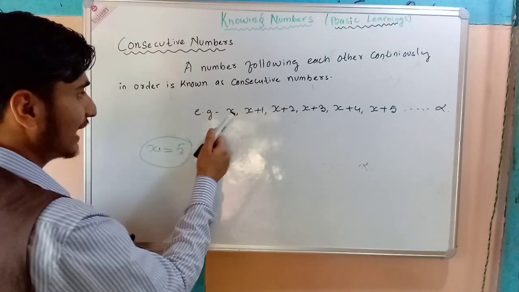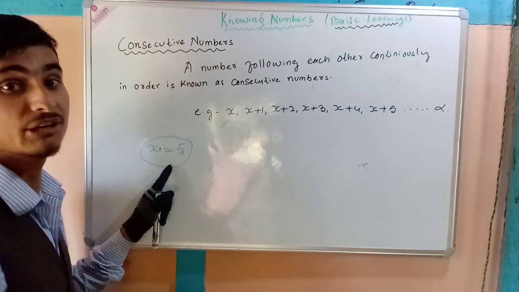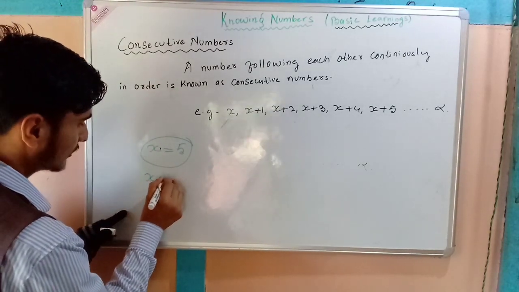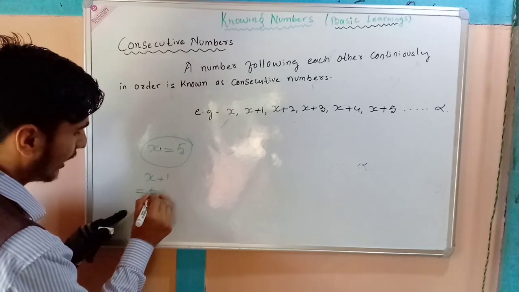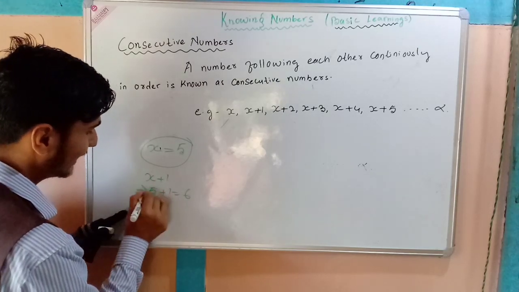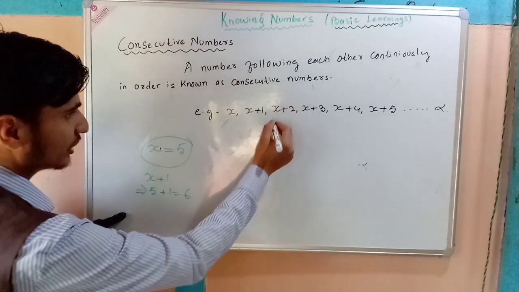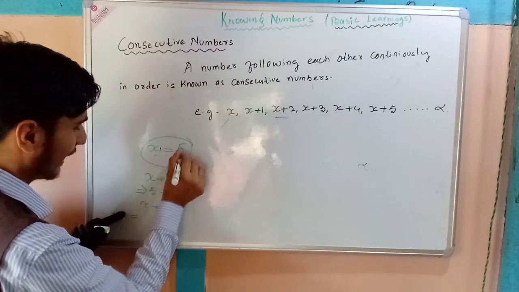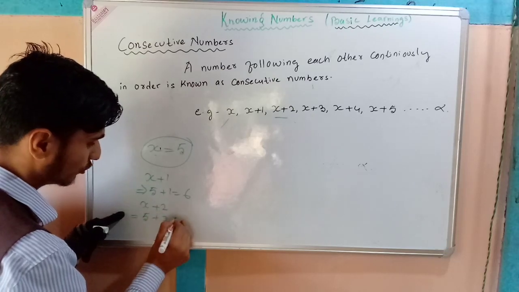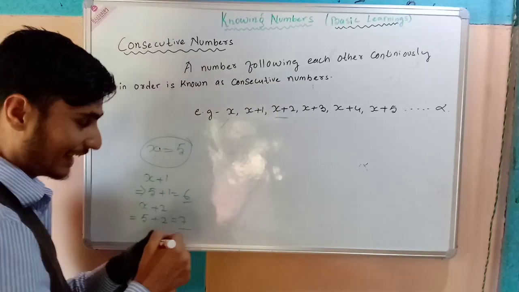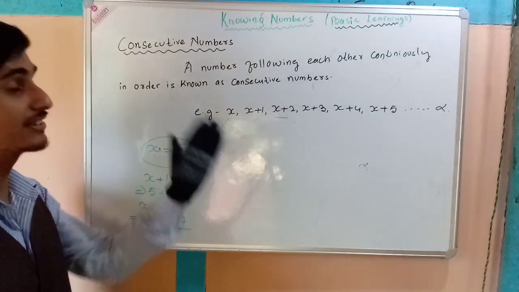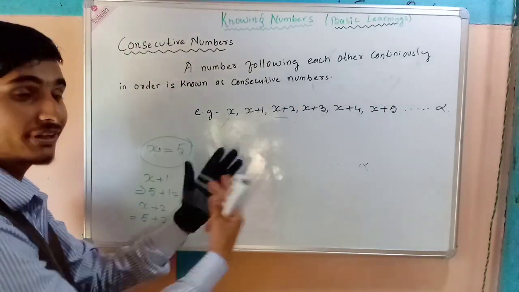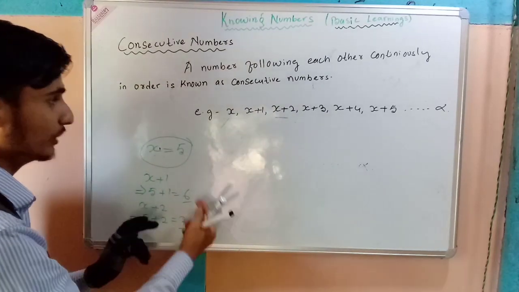For example, let's assume x as 5. The next number, x plus 1, will be 5 plus 1, which is 6. Now the third number, x plus 2. The value of x is 5, so 5 plus 2 will be 7. So in each case, it is increasing continuously by 1. So the difference between every two numbers will be 1.